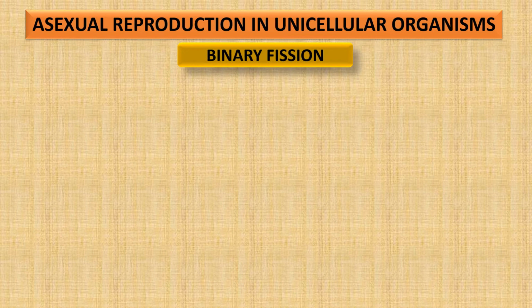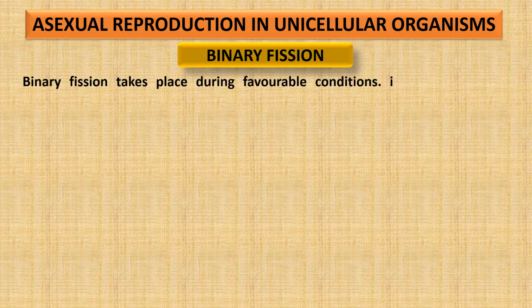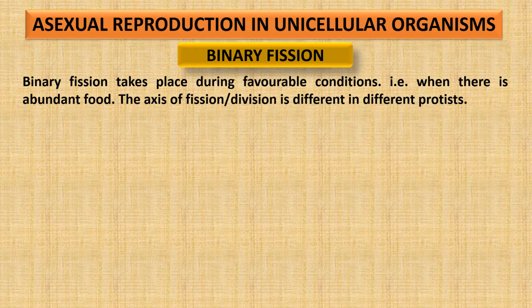Asexual reproduction in unicellular organisms takes place in different ways. One of the methods is binary fission. This takes place during favorable conditions. When there are good conditions, meaning when there is abundant food, enough food, then the organisms divide. The axis of fission, that means from where they divide, is different in different organisms.